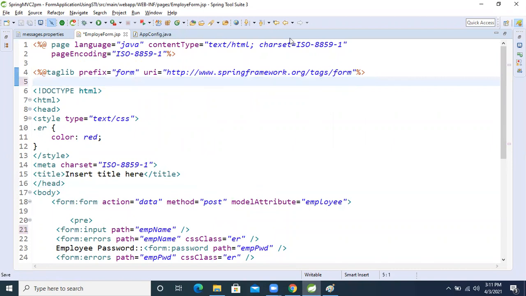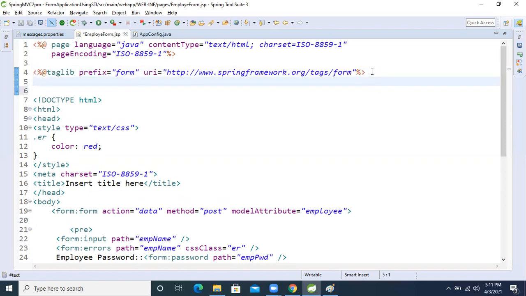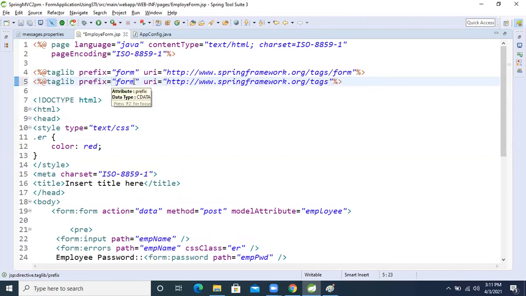From here, we already imported the form tag library in the previous session. So copy the same thing, paste it again and remove the last form tag. Just take the URL till the tag only, and for the prefix you can take anything. I'm making it spring only, that's it.